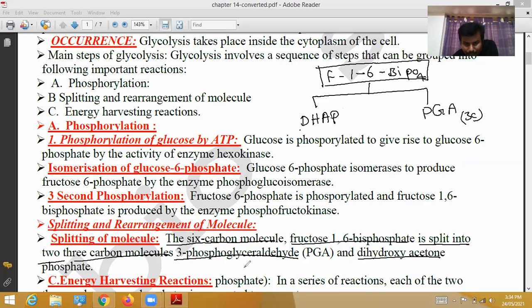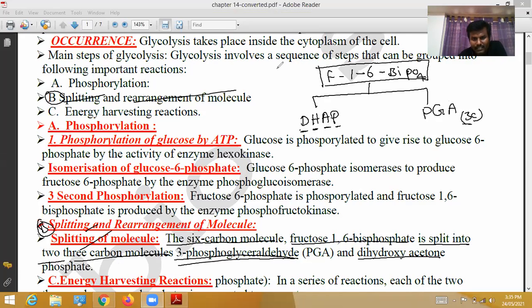It is split into 3 carbon molecules. Split into two: one is 3 carbon phosphoglyceraldehyde and the other is dihydroxyacetone phosphate. This is called splitting and rearrangement of molecules. That is B, finished. It splits and forms 2 molecules. Splitting and rearrangement of molecules is one step.